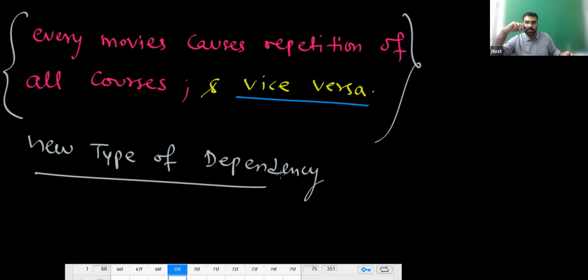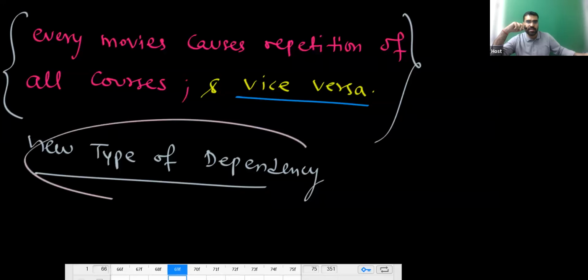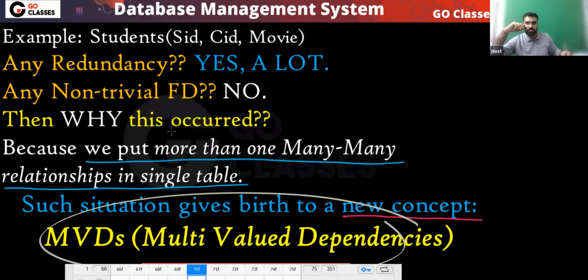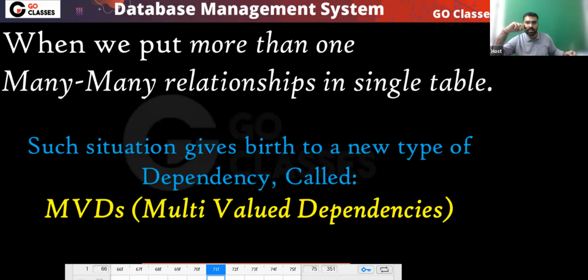Okay. So this new type of dependency has been created, and this new type of dependency is called multi-valued dependency. Okay, this is the explanation. I hope you understood everything. And you can notice this is the idea.